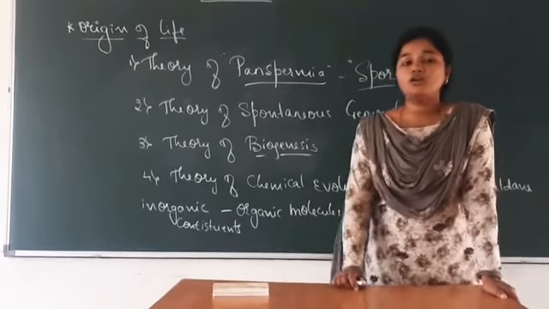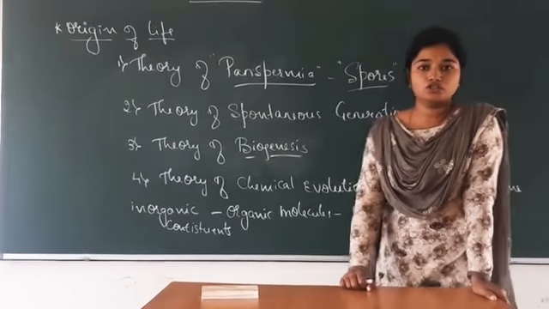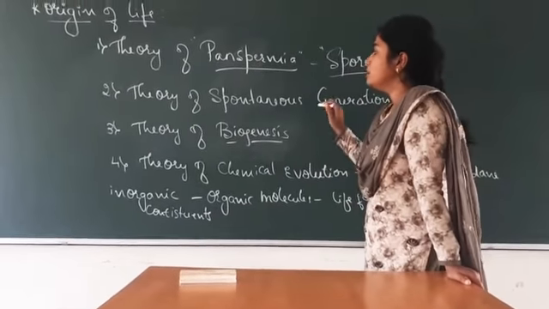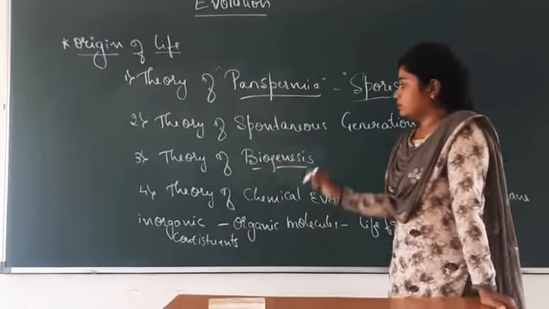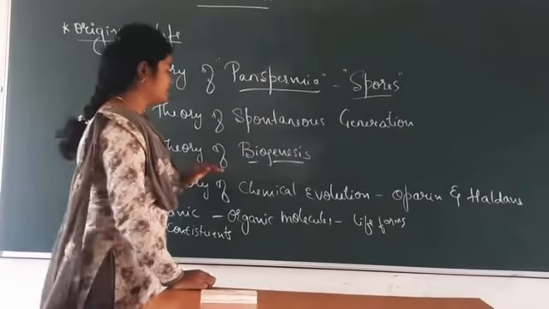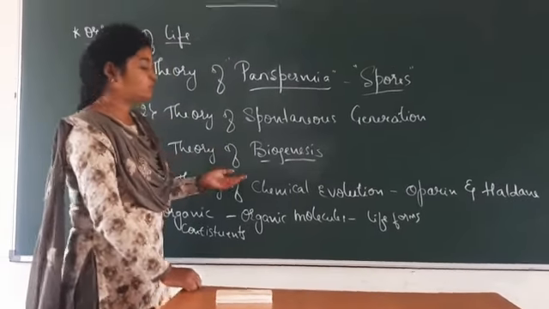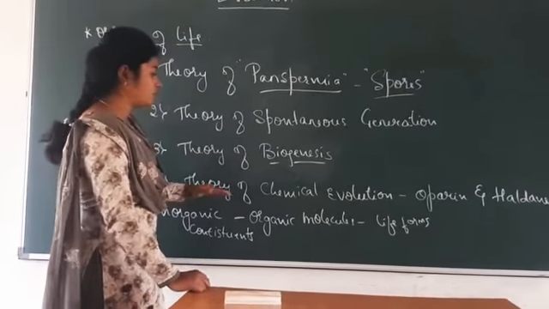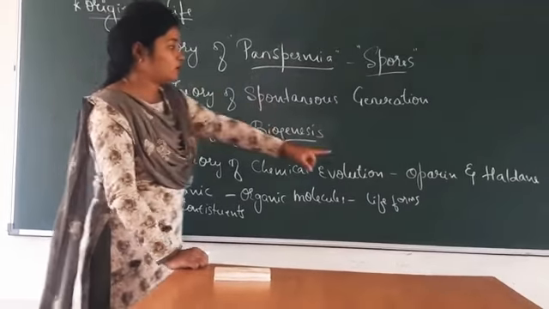So these are the four theories usually referred to for the explanation of the origin of life. The first one, the theory of panspermia, was not accepted by most people. The theory of spontaneous generation was disproved by Louis Pasteur. The theory of biogenesis was accepted a little, but it did not have stable experimental proof that life comes only from pre-existing life. And lastly, the theory of chemical evolution is the most widely accepted theory presently, and it was given by Oparin and Haldane.